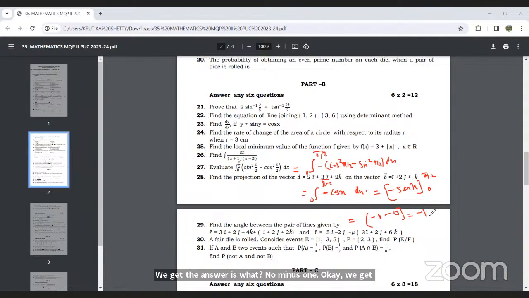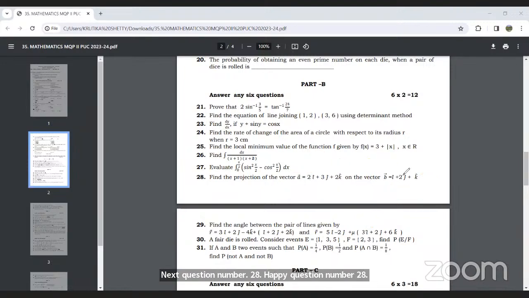Okay, next, question number 28, we will discuss. Find the projection of vector A on vector B. Here I'll write the formula. The projection of vector A on vector B is vector A dot vector B divided by the mod of vector B.